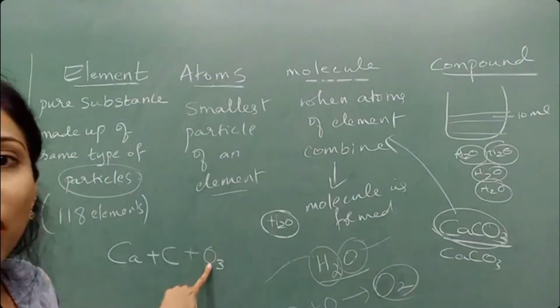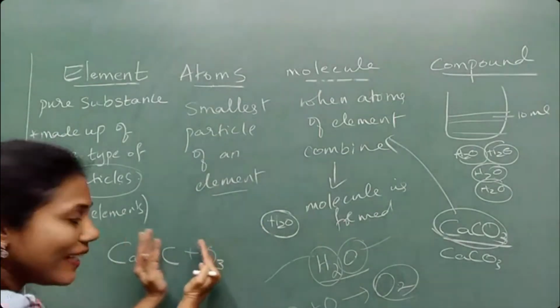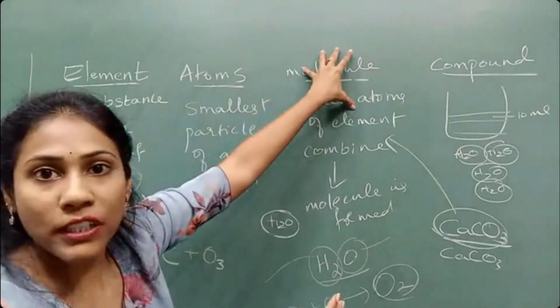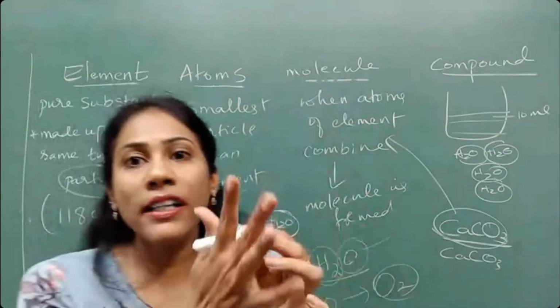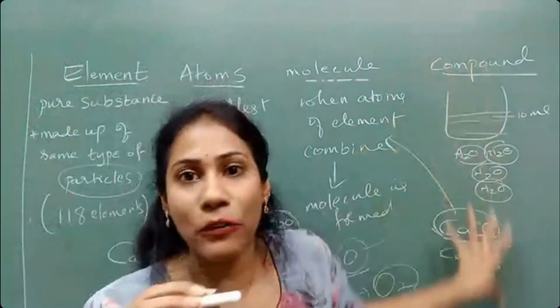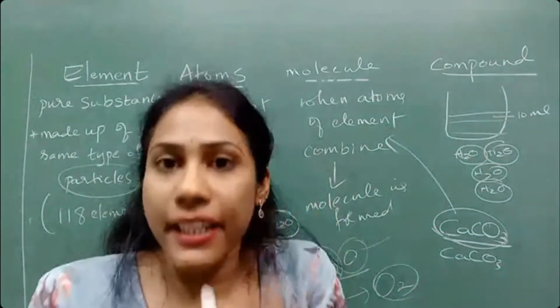Three atoms of oxygen. So by the combination of atoms of different elements, you got this molecule. When all those molecules stay together, they form what? A compound. So a compound is a group of molecules staying together.